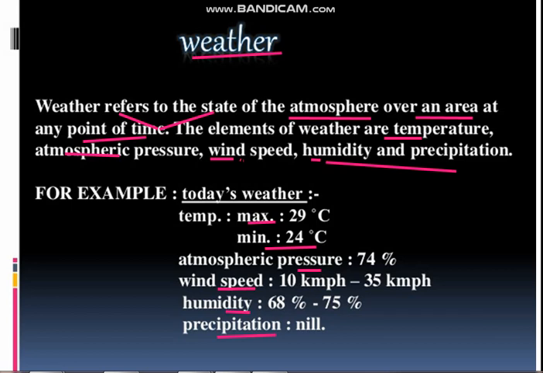On the basis of this generalized monthly atmospheric condition, the year is divided into seasons such as winter, summer and rainy season. In these seasons, for particular months, there are some similarities in the atmospheric conditions. That is called seasons. About this we are going to see in the upcoming videos. So in this part you have studied the difference between climate and weather.